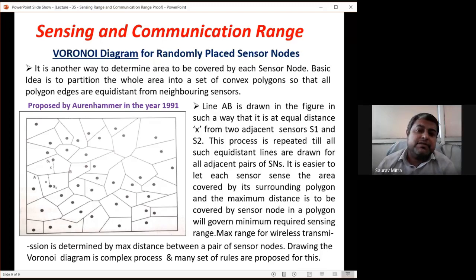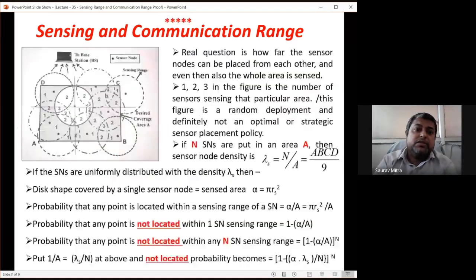So this question will be asked for 5 marks, and you have to write some set of rules for a Voronoi diagram, and not necessarily draw the diagram. You can take a smaller rectangle, and you can explain what is sensing range and communication range. So this was today's lecture.